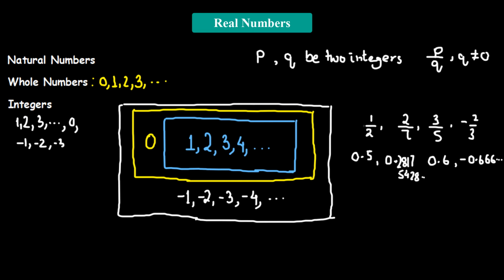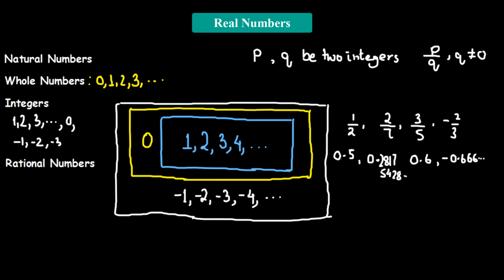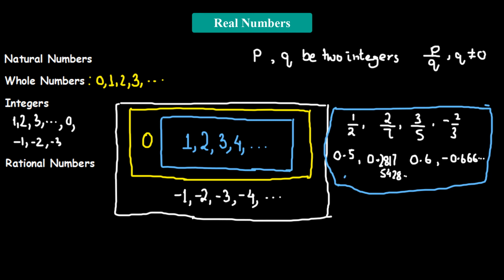So all these examples, the fraction numbers and decimal numbers, fall under the category of rational numbers. Now we have understood what rational numbers are. So let's put it in the box. These are the numbers that could be fractional or in decimal form. Whenever they're in decimal form, they are either terminating or non-terminating, but whenever it's non-terminating, it has a particular repeating sequence to it. We'll come back to this idea a little while later.